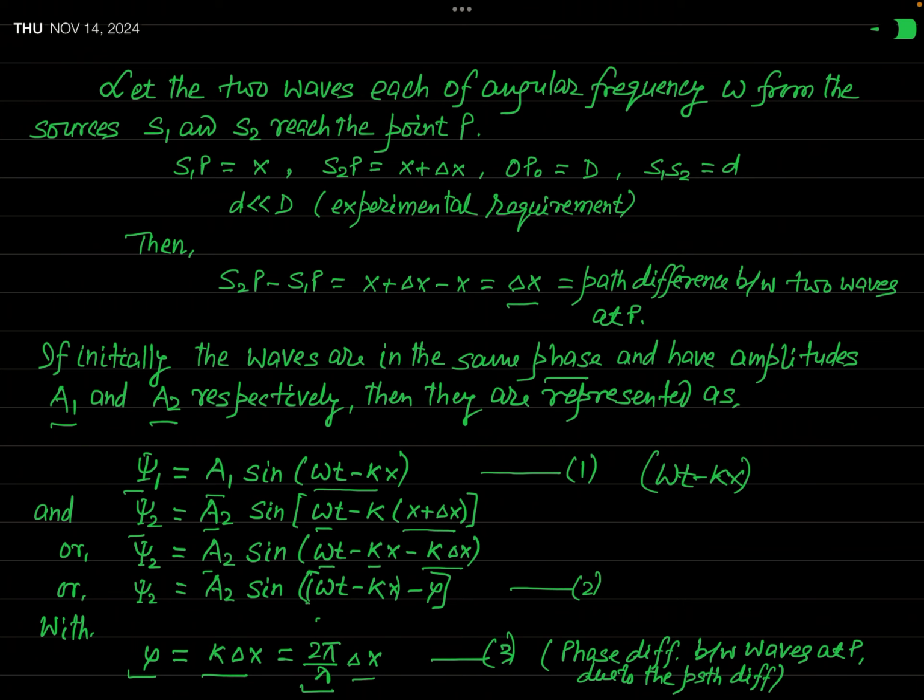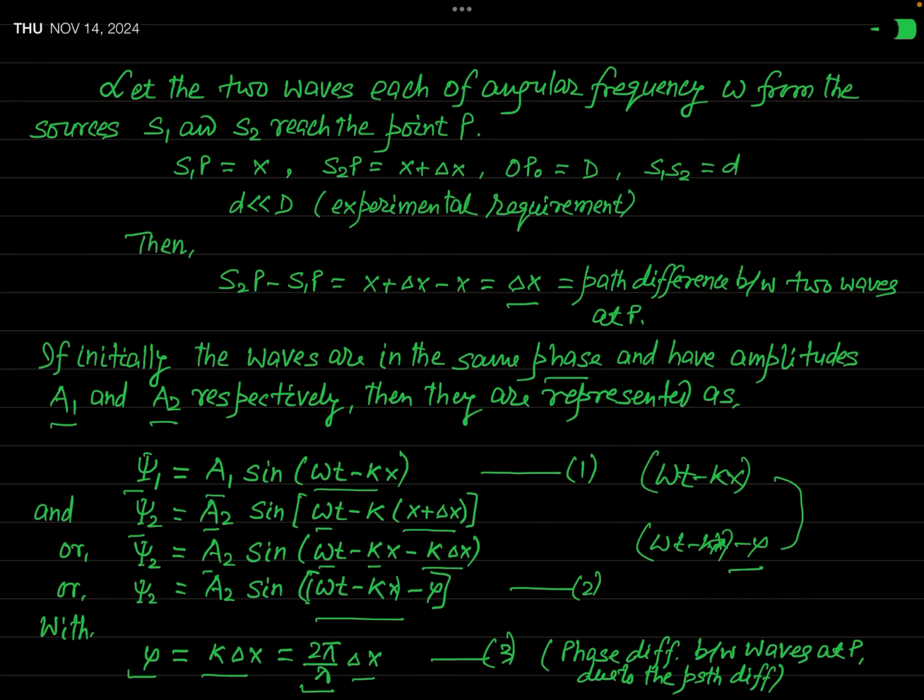Your answer will be omega t minus kx minus phi. Are these two phases equal? The answer is no. There is a difference between these two phases by phi. So what is this phi? Phi is the phase difference between the two superposing waves at the point of superposition P.